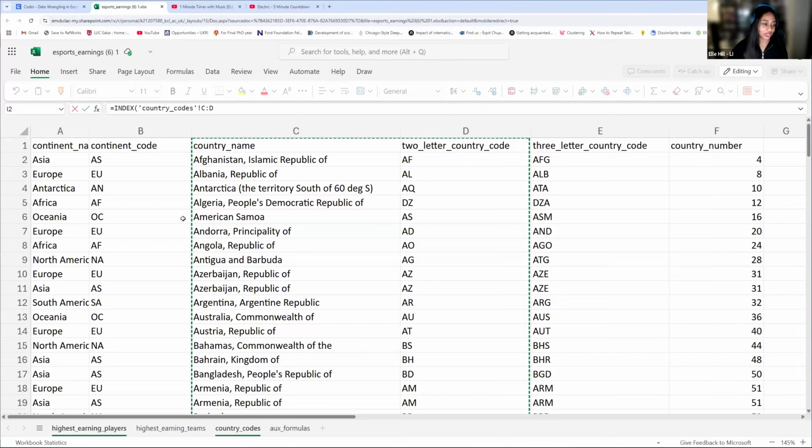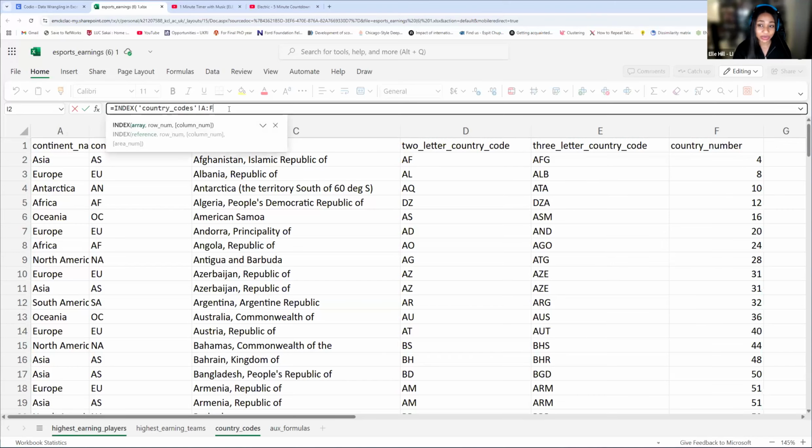It takes some time though. You need a lot of practice with index match, but you will get a lot of practice with index match, so do not worry. So again, we could just do C and D, but I prefer to just highlight everything because we're going to need to use this later on.